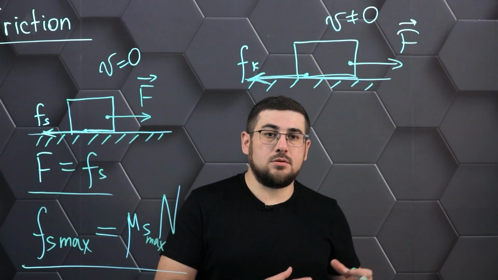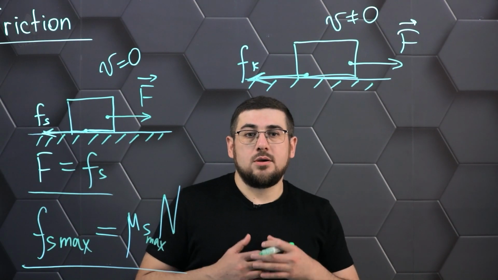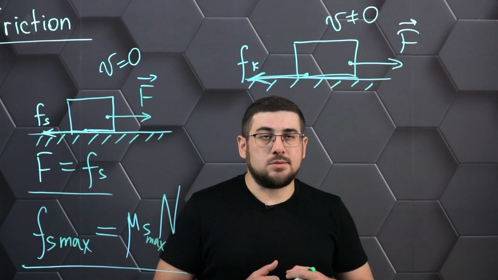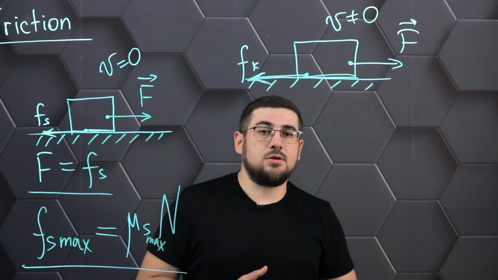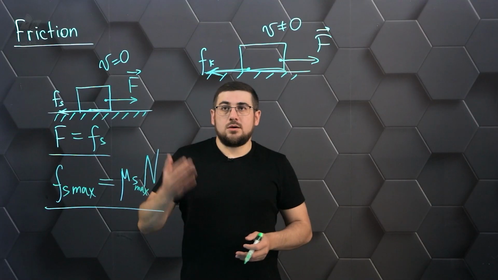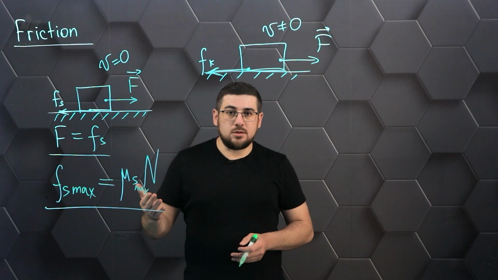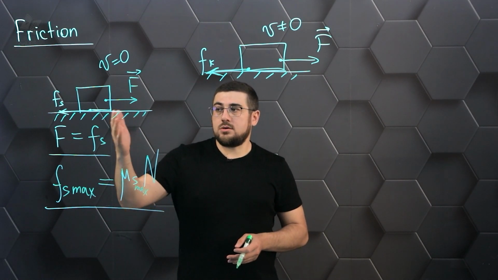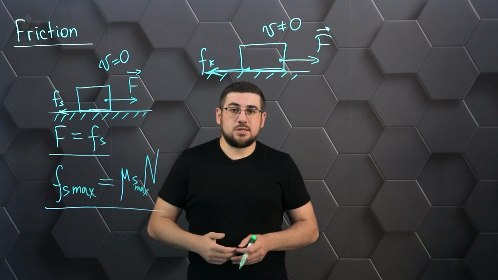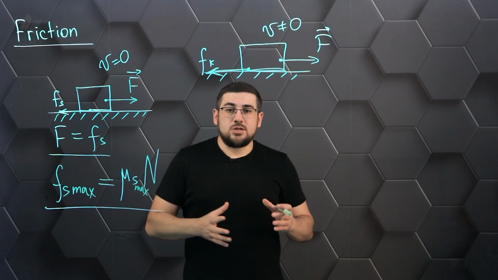That is, certain parts of these bodies are closer to each other than the rest, and they enter into this very intermolecular interaction. Due to this, the bodies begin to catch on these roughnesses, and further movement is already accompanied by certain difficulties. Therefore, we can attribute the friction force to the electromagnetic force, as for example, the weight of this object along with the reaction force of the support. These are all forces of electromagnetic nature, and our task now is to describe the sliding friction force.